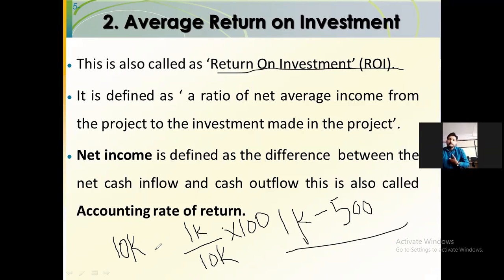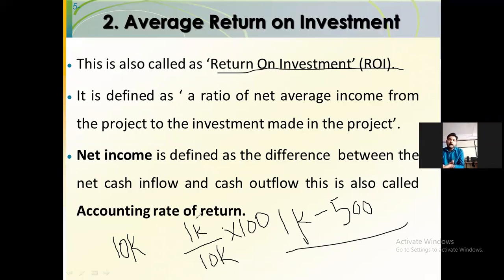Okay, how much income are you getting every year from the money you have invested? That is nothing but return on investment. So if you have invested 10,000 rupees, and you are getting a profit of 1,000 rupees from that business, what is the ROI of that business?